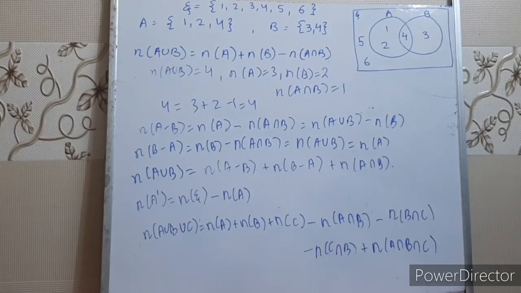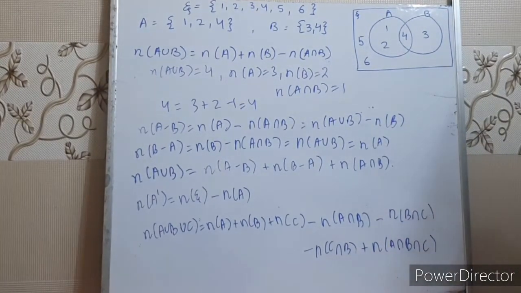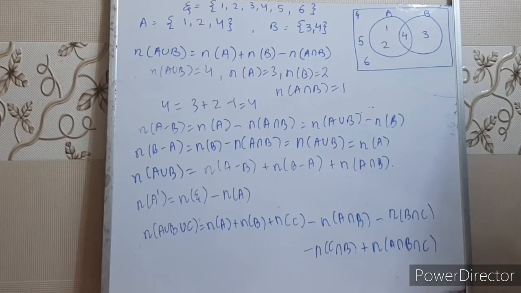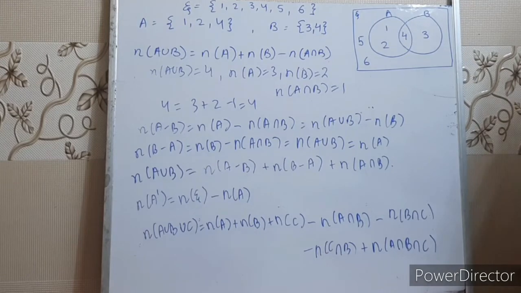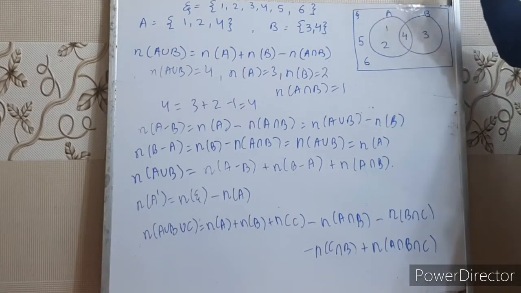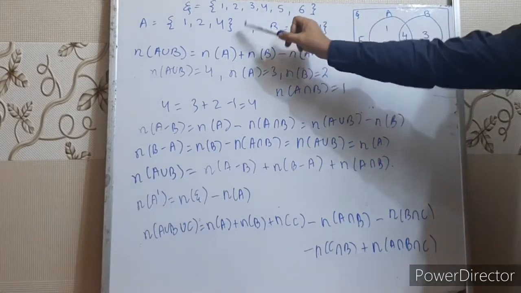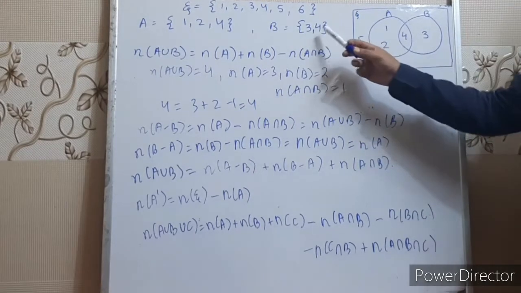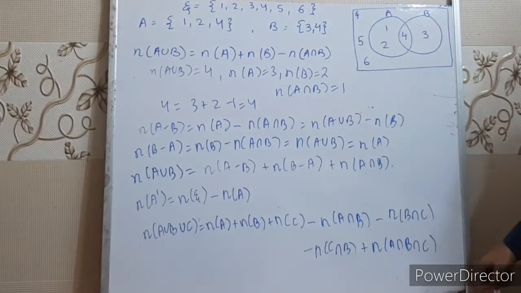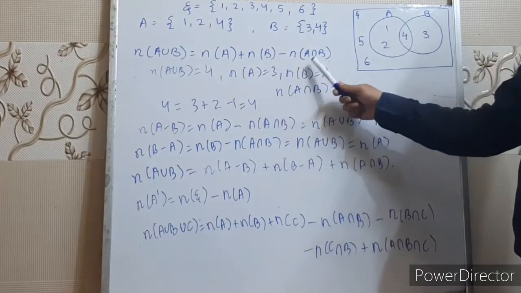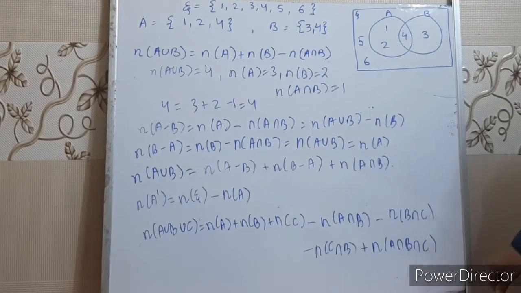Children, now we are going to see some basic results of cardinal number if A, B and C are finite sets. Right? We are going to continue with the same example. Universal set has elements 1 to 6. A set has elements 1, 2 and 4. B set has elements 3 and 4. So the first formula says cardinal number of A union B equals cardinal number of A plus cardinal number of B minus cardinal number of A intersection B.